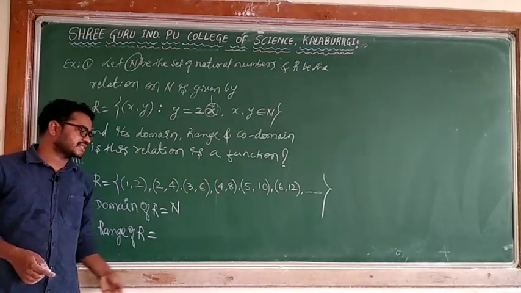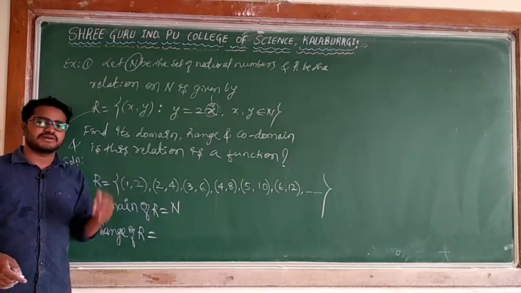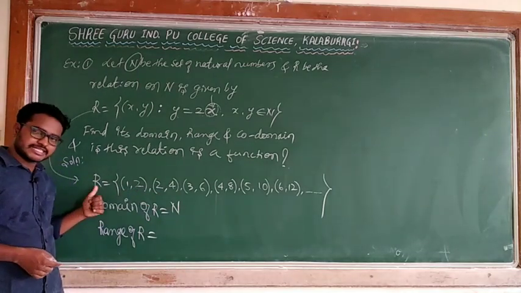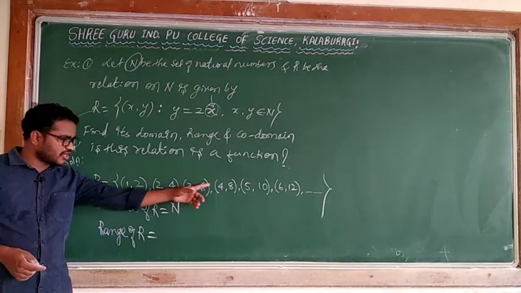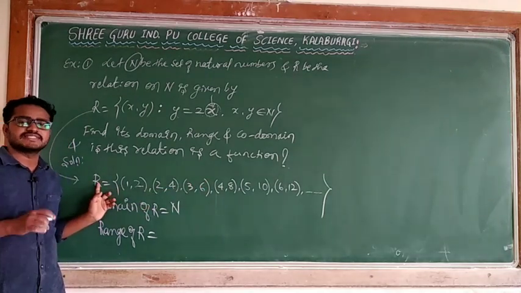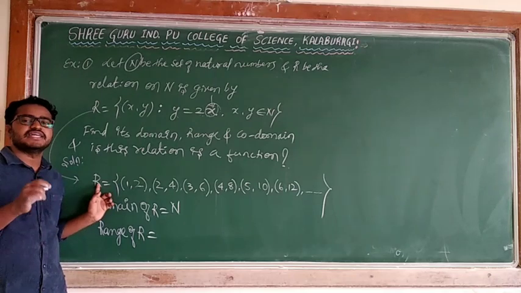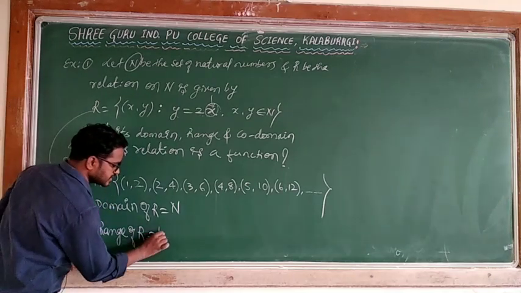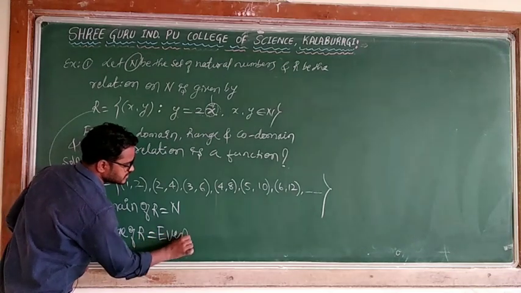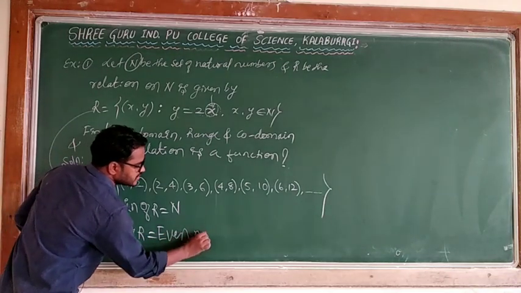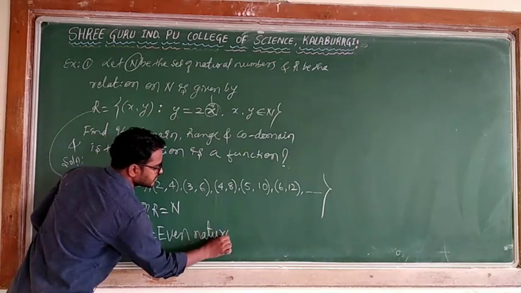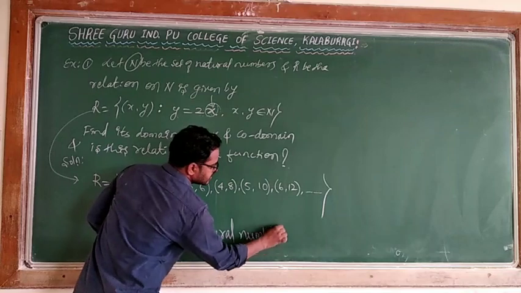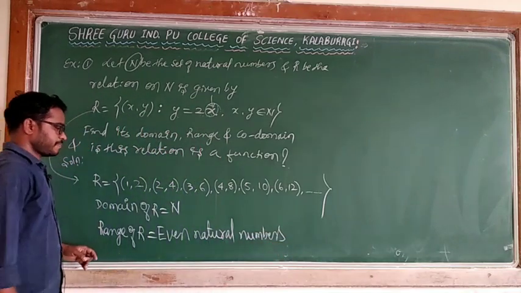These are even natural numbers. The second elements of the ordered pairs in this relation are even natural numbers. So the range is even natural numbers. Are you getting? Even natural numbers.